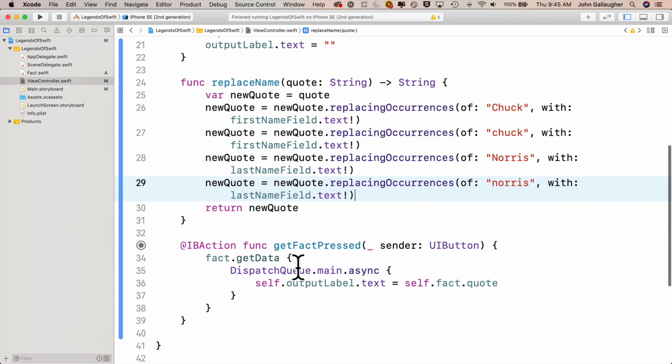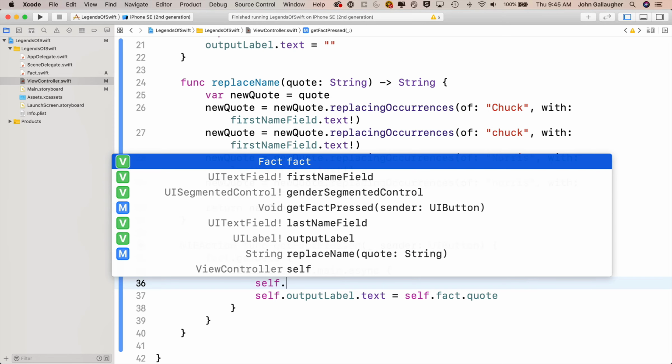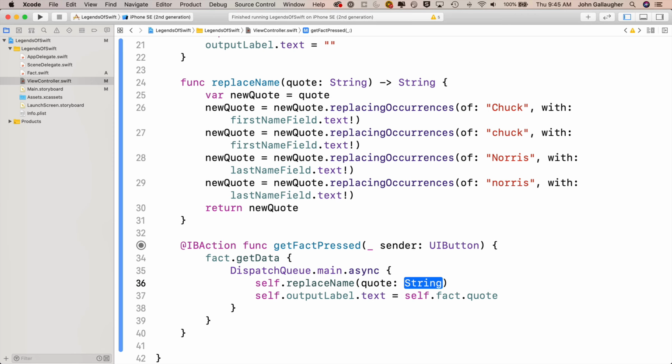And let's call in DispatchQueue.async just before we update the output label. We'll call self.replaceName, and for quote we'll pass in self.fact.quote, and actually we'll set this equal to self.fact.quote. So it's self.fact.quote equals self.replaceName, passing in self.fact.quote.